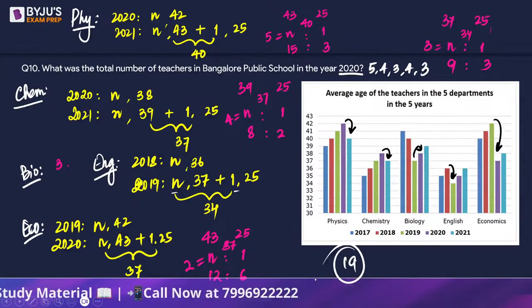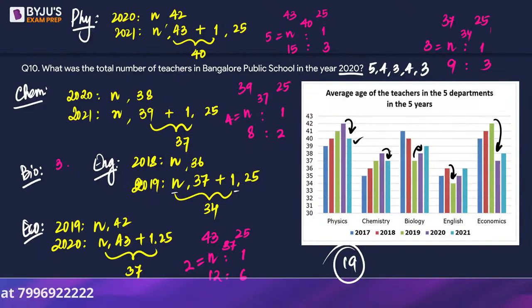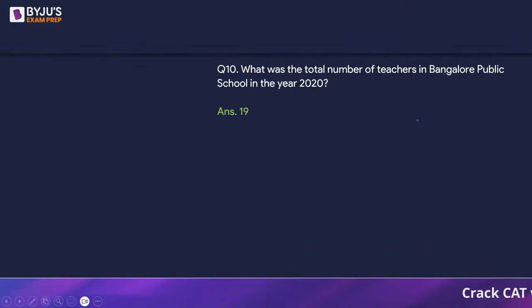In 2020, in 2021 something will increase, right? There will be an increase here, there will be an increase here. So some change will come here, right? 19.